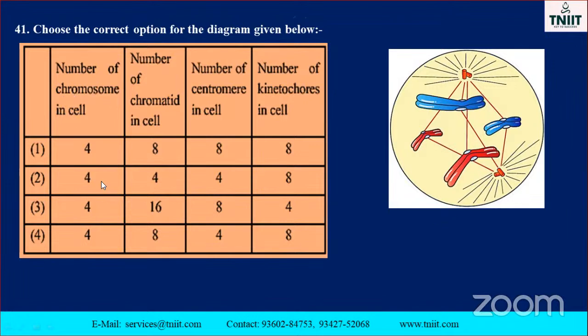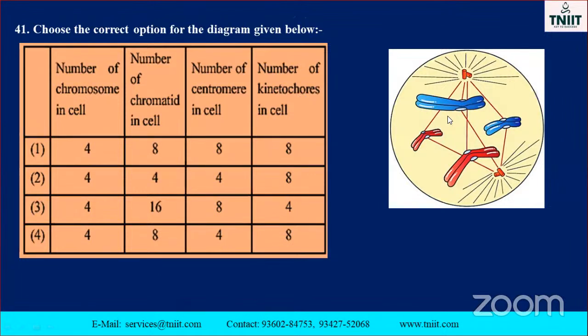Number of chromosomes in a cell, all are 4 only. Yes, 4. 1, 2, 3, 4. Number of chromatids in the cell, already you know, each chromosome has 2 chromatids: 1, 2, 1, 2, 1, 2, 1, 2, 8 is there. Yes, 8 is also there. So option 1 and 2. Number of centromeres in the cell, 4 chromosomes, how many centromeres are there? 4 centromeres only. So this one is the correct one.